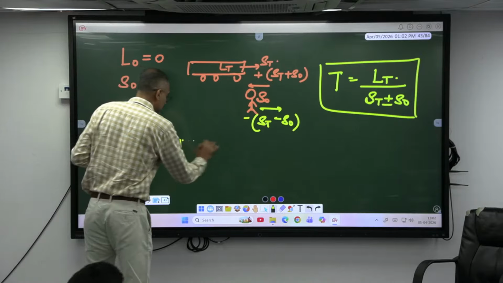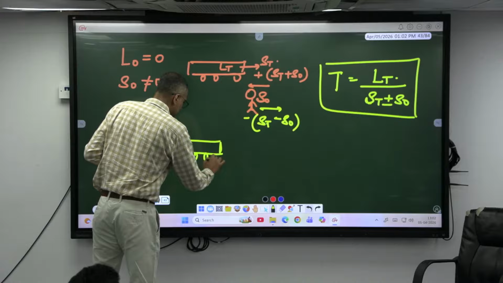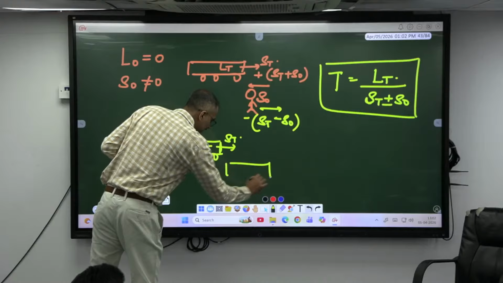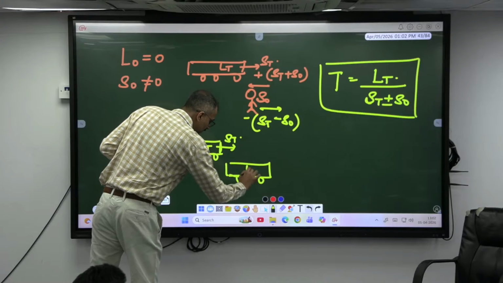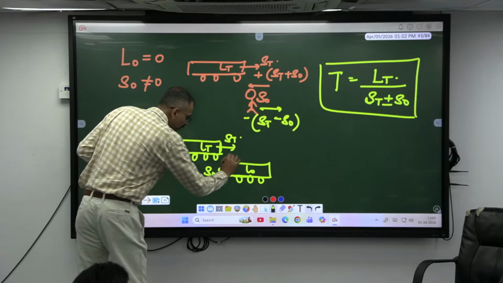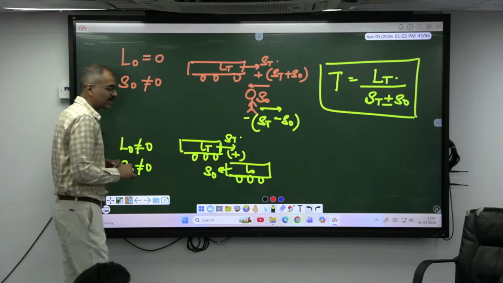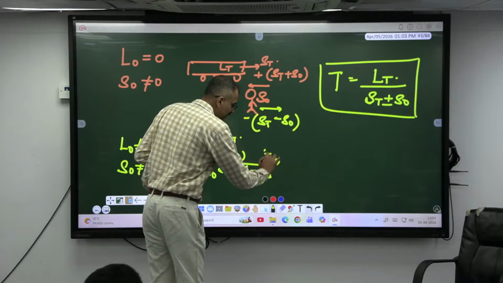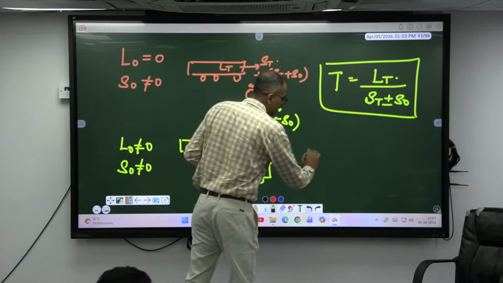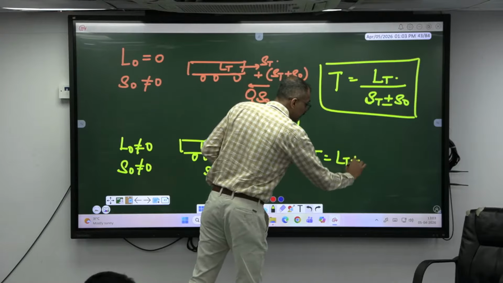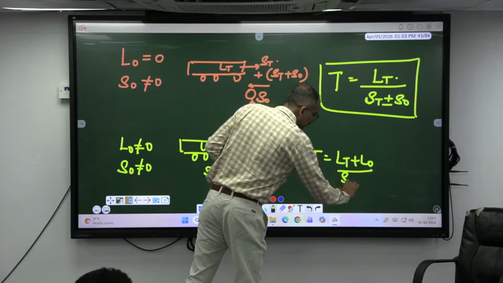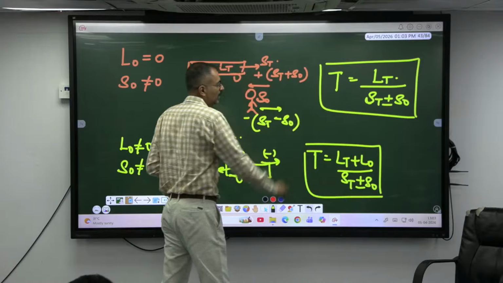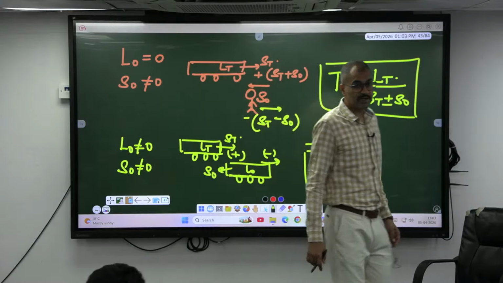In this particular case, same train of length LT and speed ST is crossing another train of length LO and speed SO coming from the opposite direction. Opposite direction means speed gets added. Okay, if it is moving in the same direction, then speed gets subtracted. So the time taken here, T is equal to LT plus LO divided by ST plus or minus SO. Okay, these are the 4 conditions of trains.